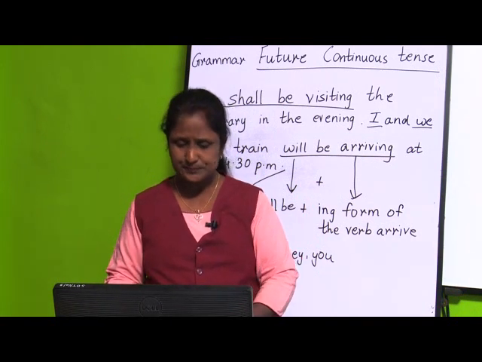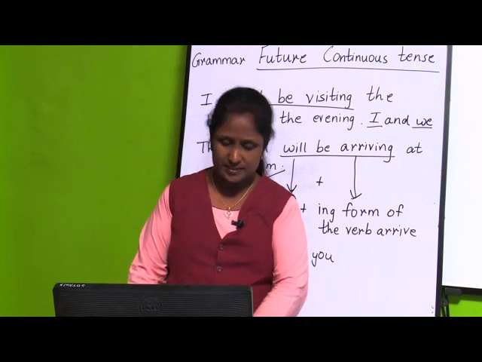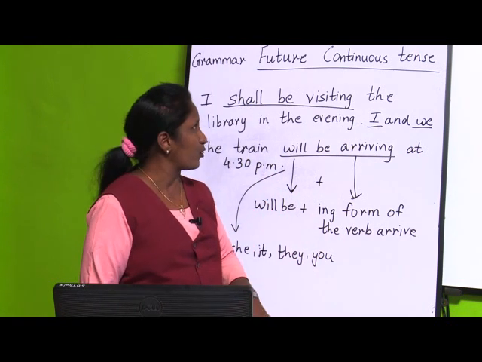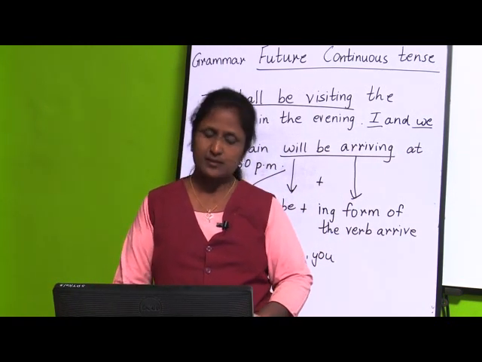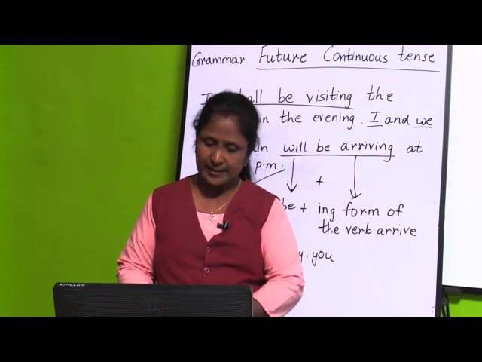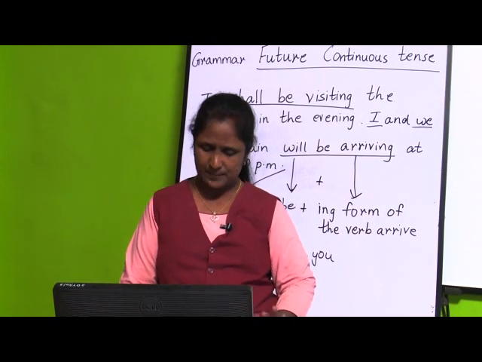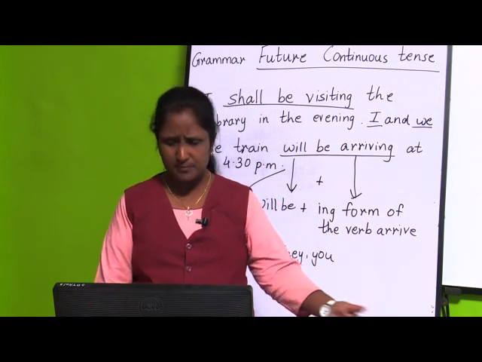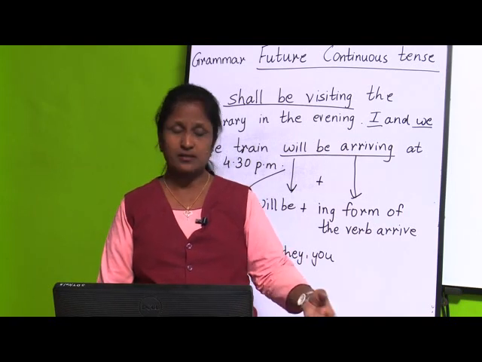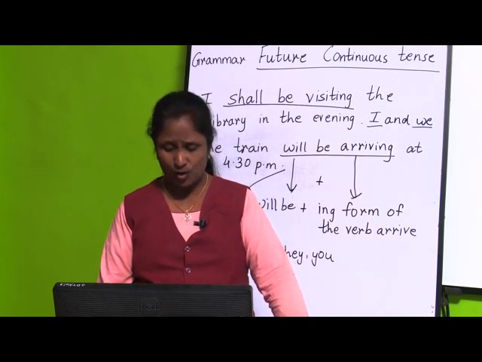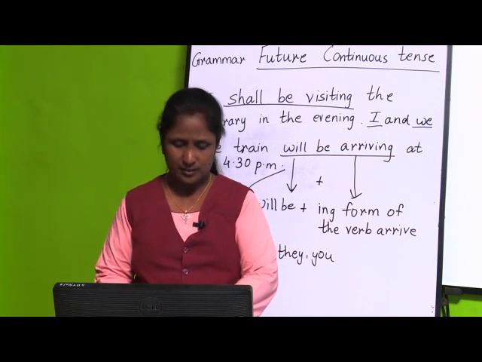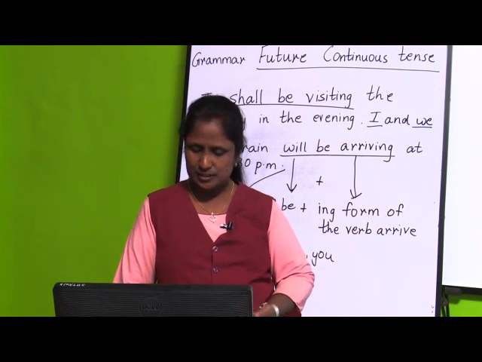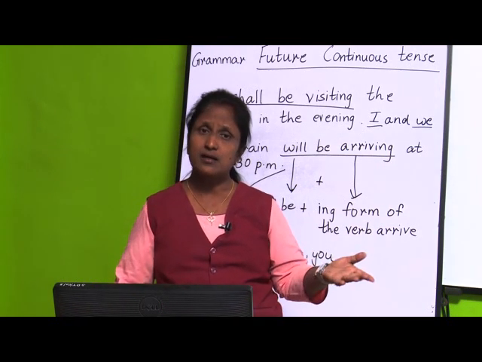Then next we have seen present perfect tense. What is present perfect tense? It tells about the actions which have already been completed or have just been completed. So, that is present perfect tense. And next, if you see, the next tense is simple past tense. What is simple past tense? It tells about the actions which took place sometime in the past or talks about some past habitual action. Then next we have seen past continuous tense. So, past continuous tense tells about the actions that were going on sometime in the past.